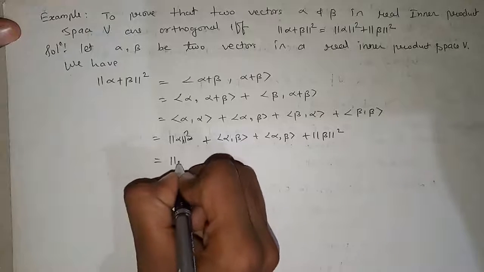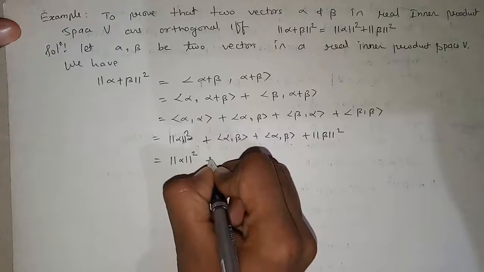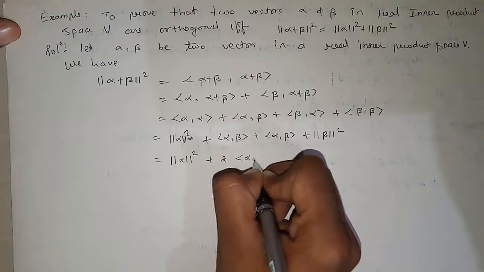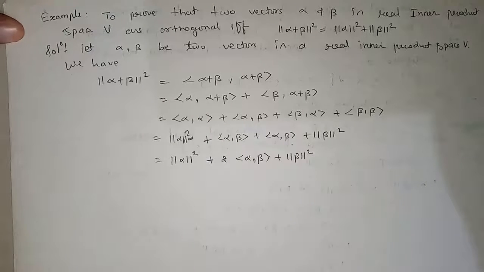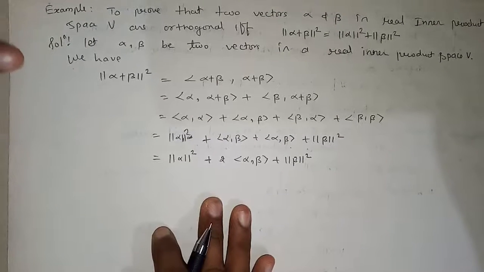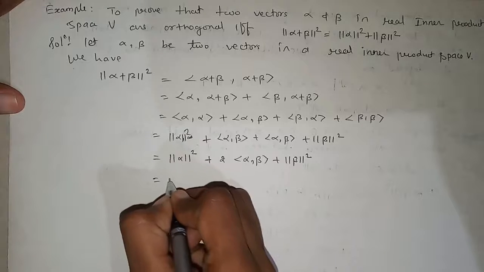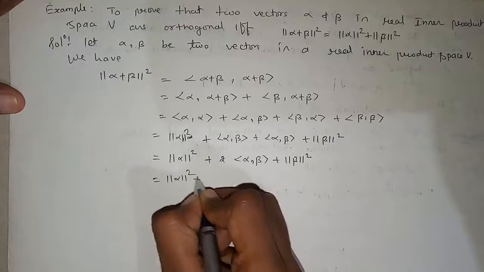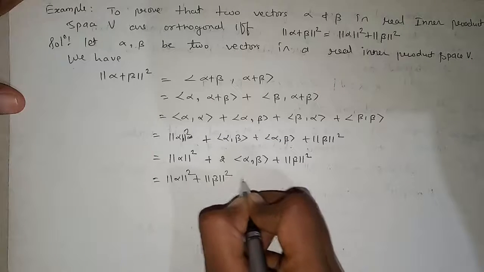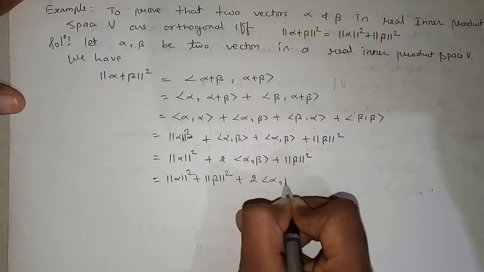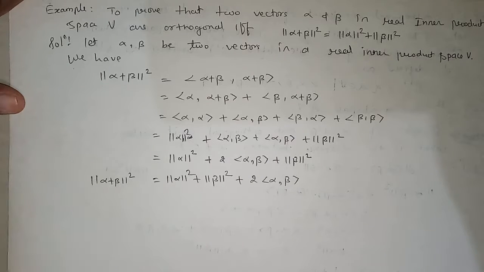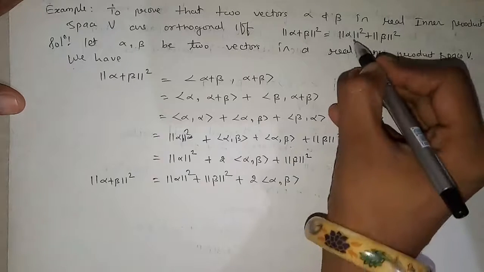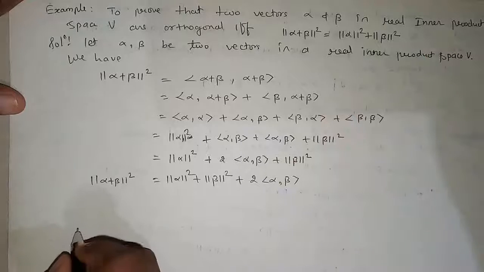So this is also inner product of alpha beta and this is norm of beta square. So from here we can write norm of alpha square plus 2 times inner product of alpha beta plus norm of beta square. Now further we can write norm of alpha square plus norm of beta square plus 2 times inner product of alpha beta. This is nothing but norm of alpha plus beta the whole square, but we have to prove that norm of alpha plus beta whole square is norm of alpha square plus norm of beta square. So